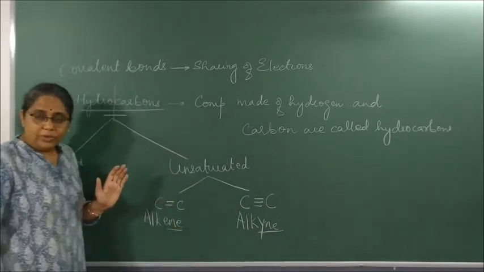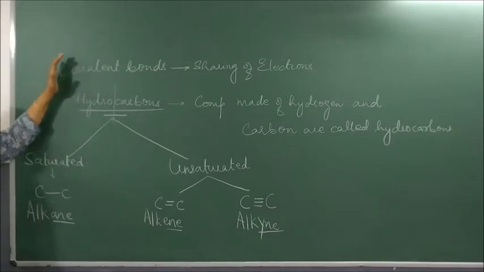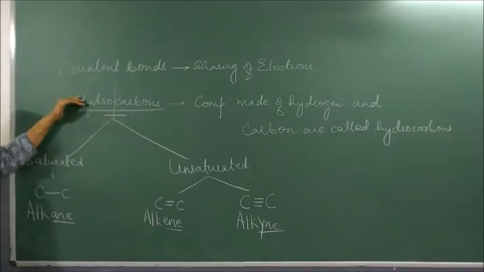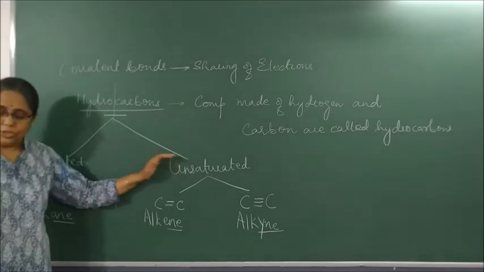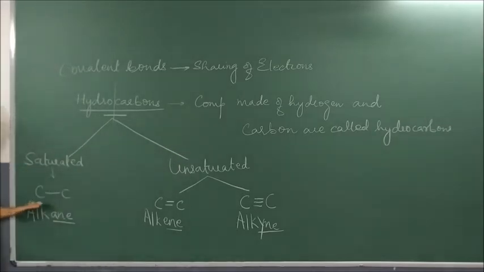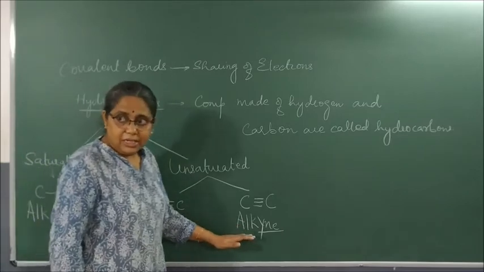Clear? So what we studied again: covalent bond is formed by sharing of electrons. Compounds made up of carbon and hydrogen are called hydrocarbons. Hydrocarbons are of two types, saturated and unsaturated. Saturated hydrocarbons have carbon-carbon single bonds. They are called alkane, A-N-E. It has to come correctly; if you write it carelessly in cursive, marks will not be given. If double bond, it is alkene. If triple bond, it is alkyne.